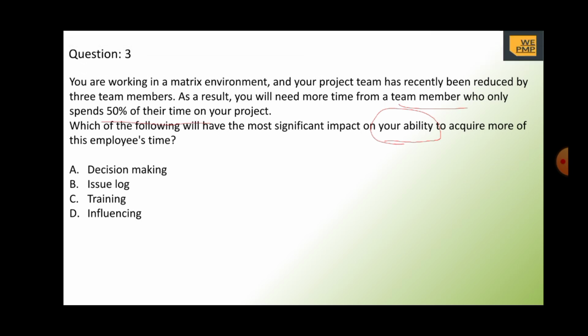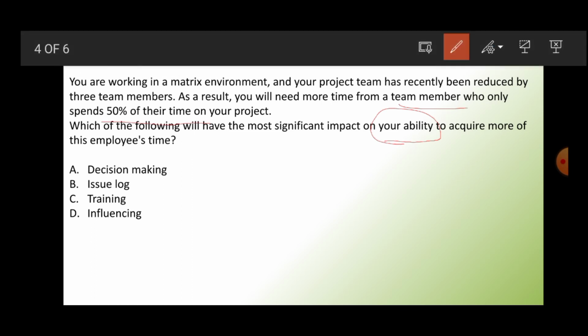So if we see decision making, the decision is already there, so it's not decision making. Issue log, it's not an ability. Training, we can provide the training, but here the question says he spends 50% of his time.